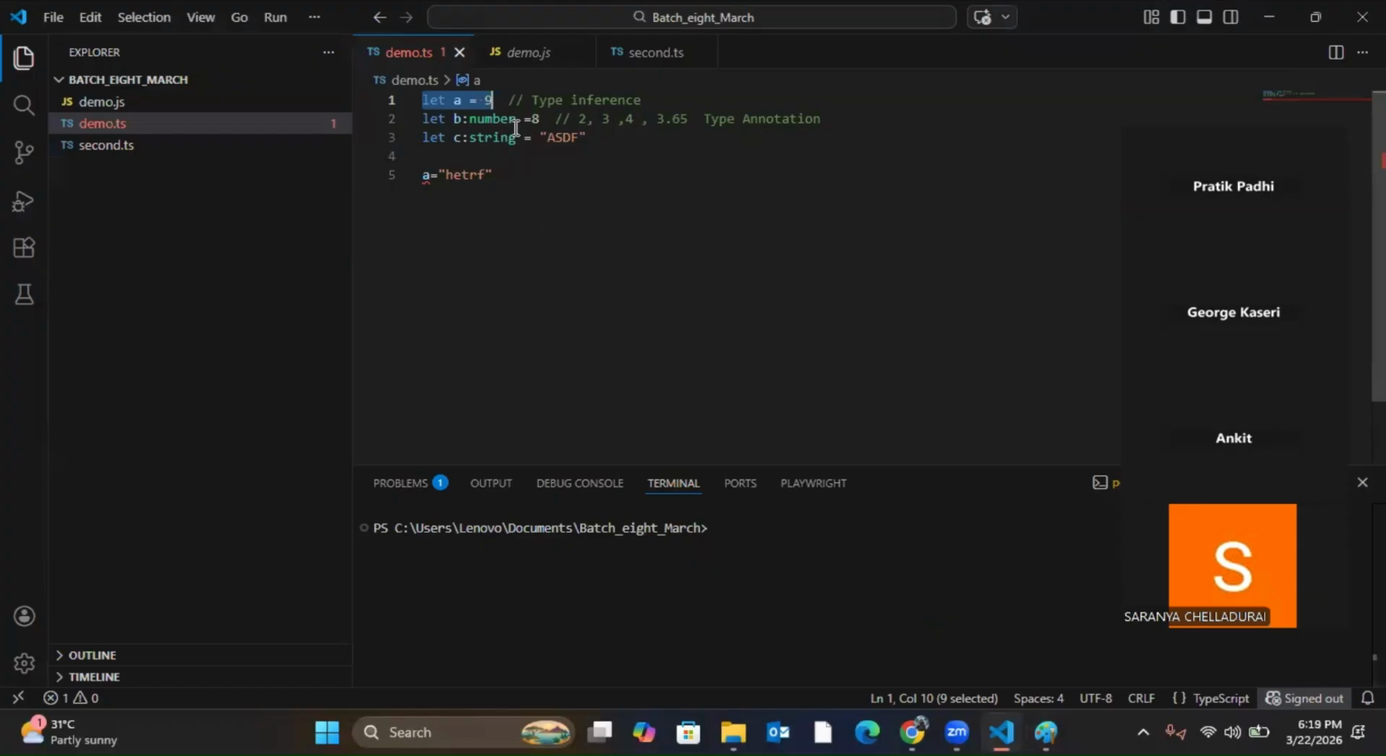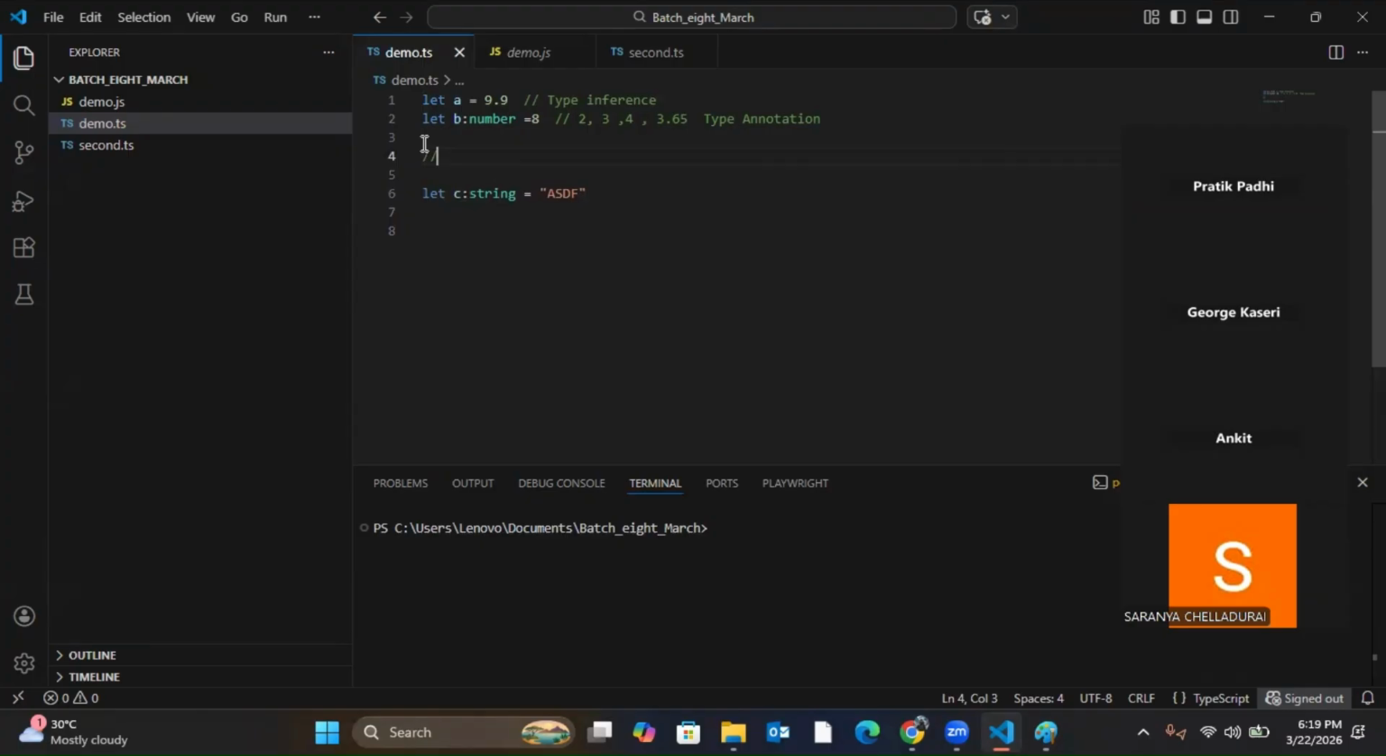Now we saw what is number. I can either give a decimal value or an integer value, that is for number. Now string. This you understood, right? Yes. Now string. So what is a string? Tell me.